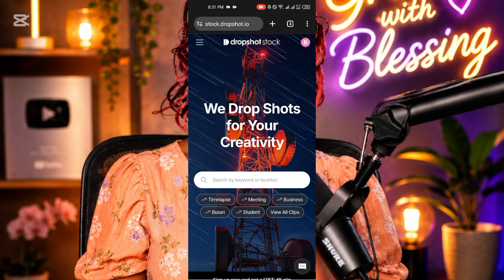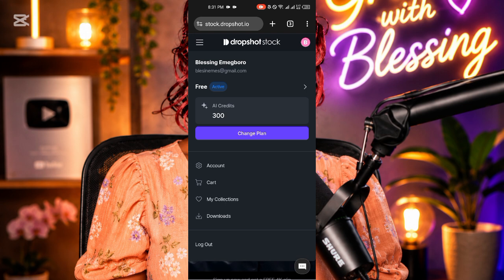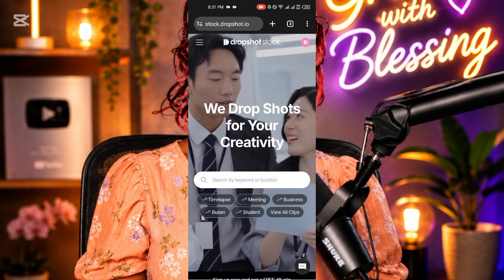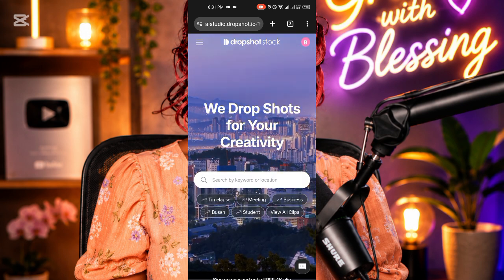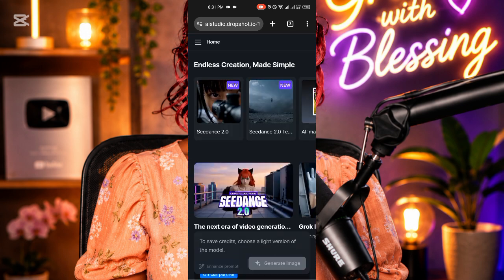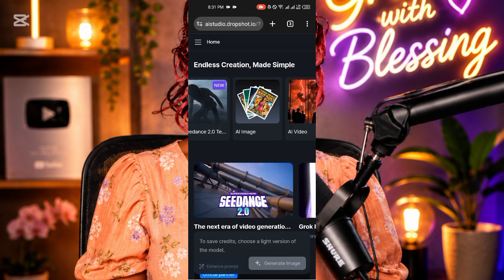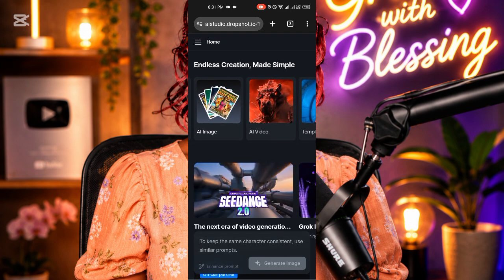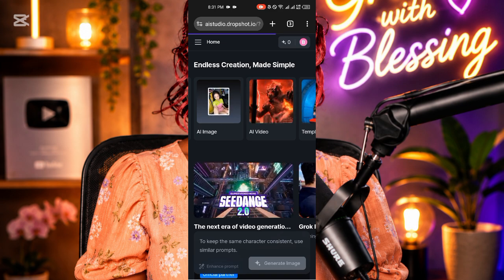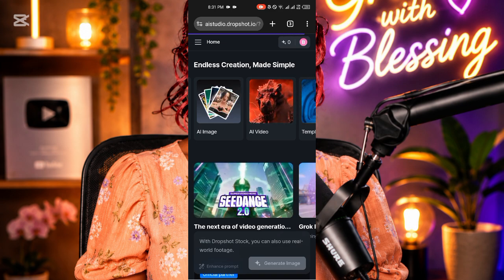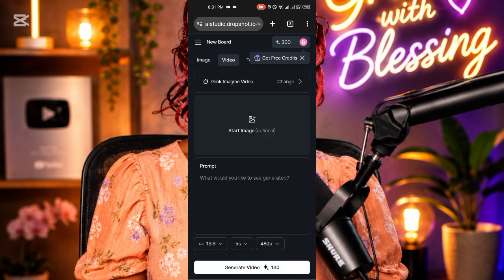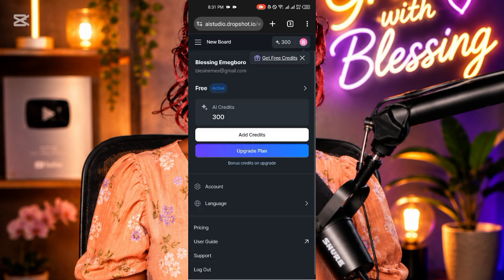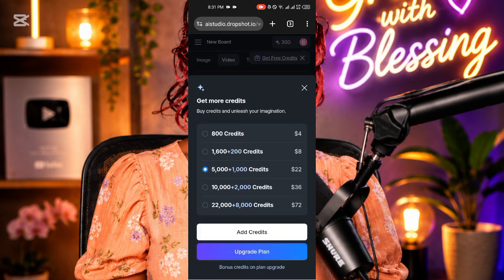Now let's get into the business of the day. You are going to click on that 3 button icon at the left corner, and then go to all tools. You are going to see all the tools that this website has. You can see it has Seedance 2.0, AI image, AI video, remove image background, so many things you can do on this website. So you can see the 300 credits is there, but they didn't give me the bonus 600 credits. I was checking and checking, but I did not get it. Maybe because I was using another.